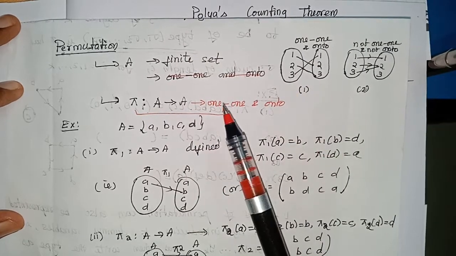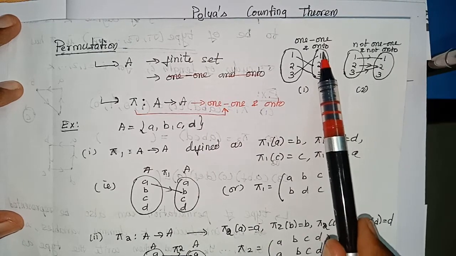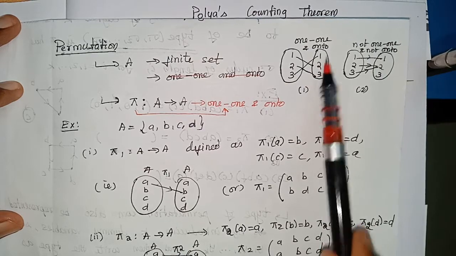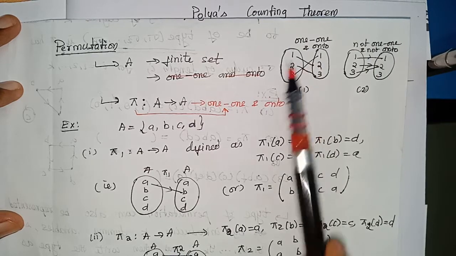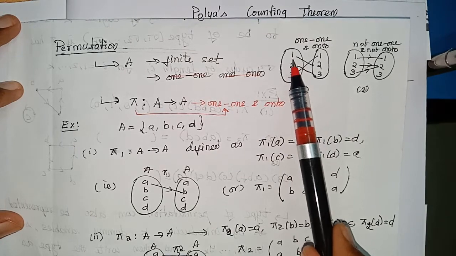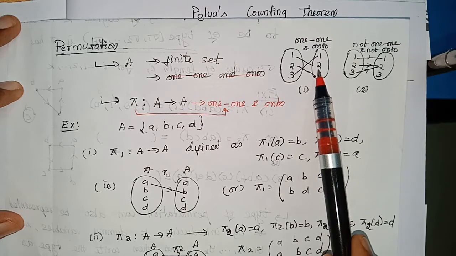So it is 1 to 1. What about onto? Look at the codomain. All the elements in the codomain have a pre-image. What is the image of 1? Image of 1 is 2. What is the pre-image of 2?